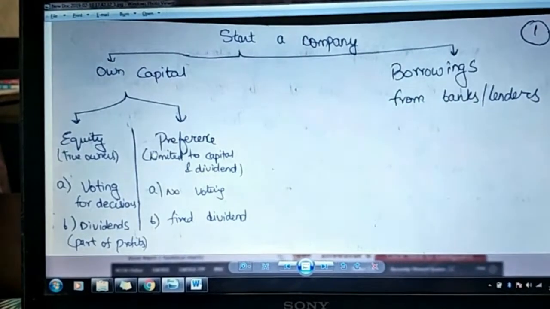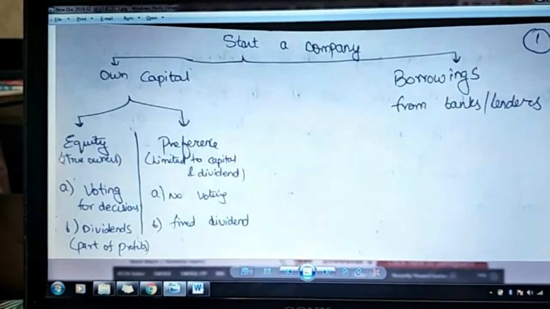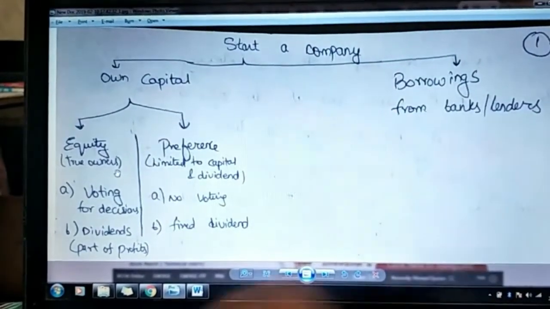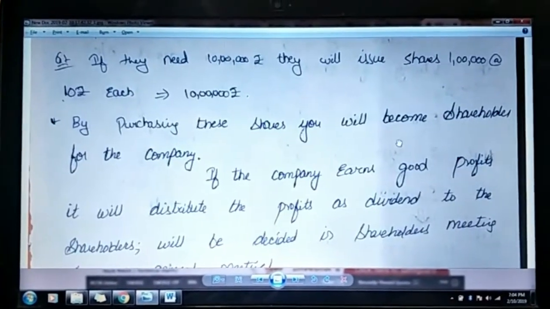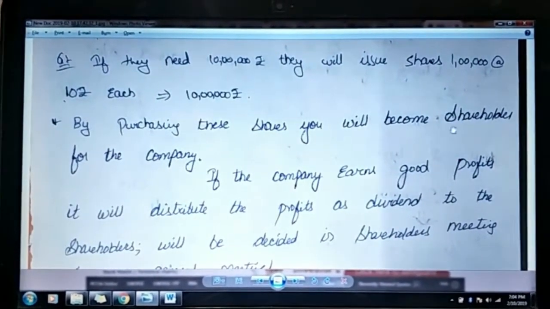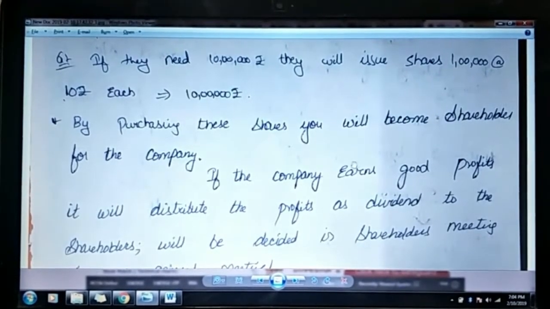Preference shareholders don't have any voting rights, but whenever you are going to pay equity shareholders some profit percentage or part of profit, before paying them you need to pay the preference shareholders. If you purchase equity, it's called equity shareholder. If you purchase the preferential, it's called preference shareholders, and based on the type of share they will have the voting rights.